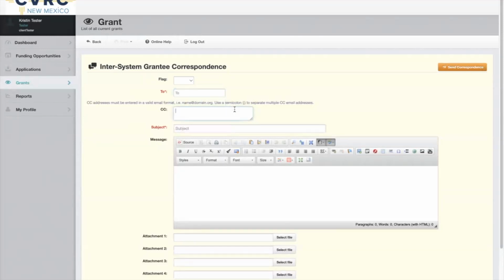You can also add an email address in the CC. Add a subject line, just like you would in an email, and write your body in the message here. You can even add attachments. Once your message is ready, click Send Correspondence, and CVRC grant staff will be notified.